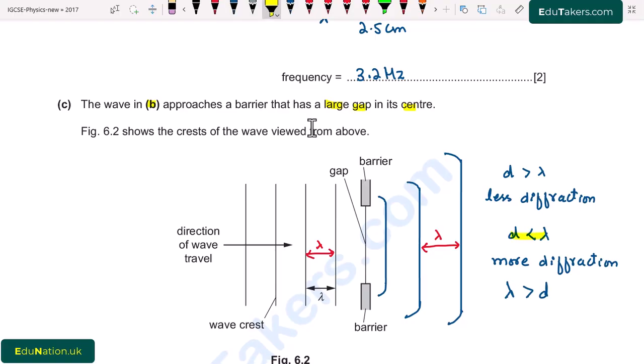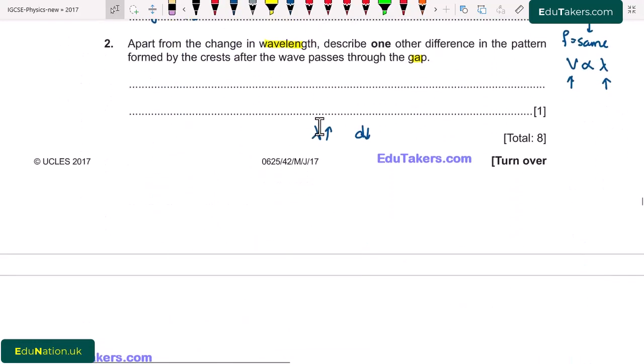So I write here there will be more bending or diffraction.